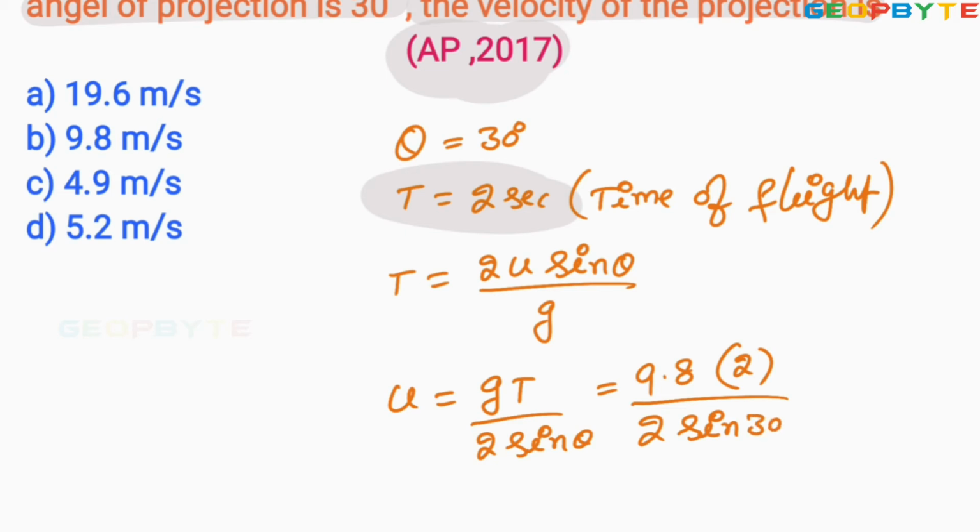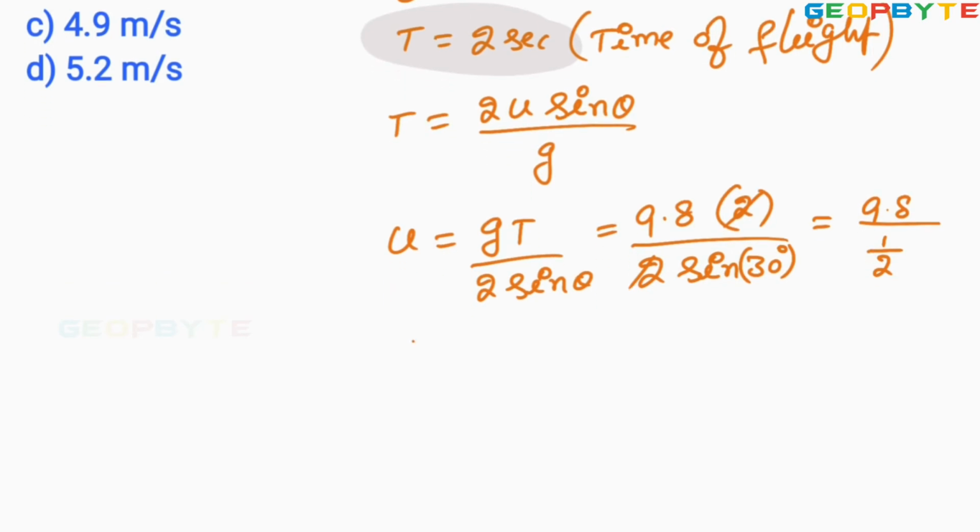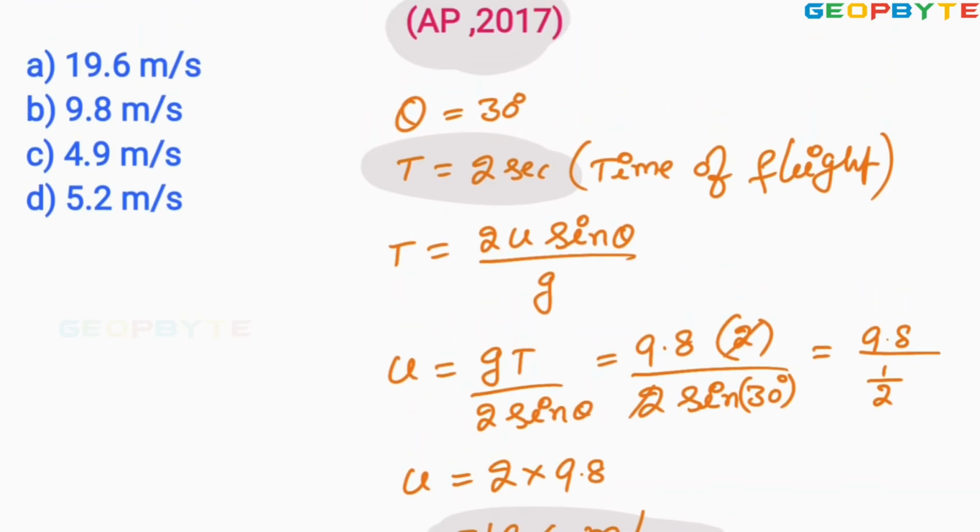Sin 30 degrees. So this 2 cancels. Finally it is 9.8 divided by sin 30. Sin 30 equals 1 by 2. Let us simplify that value. u equals 2 into 9.8, which equals 19.6 meters per second. So that is the speed of the body, 19.6 meters per second.